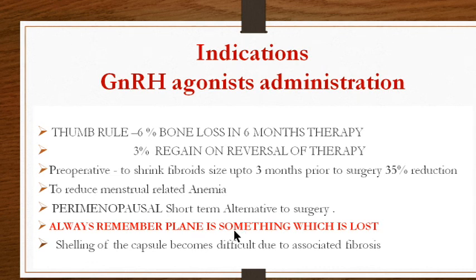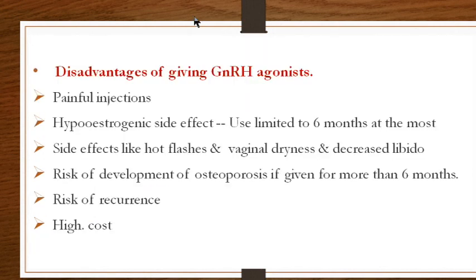And what is the disadvantage? When we see the surgical methods, we will see that when you try to remove the fibroids in myomectomy, you are shelling it out of the pseudocapsule, and therefore this shelling becomes difficult because that plane, that area which you want to remove, is lost, and therefore associated fibrosis occurs, and that surgery becomes, instead of easy, difficult. So the disadvantage of GnRH is they are injectables, they are painful injections.